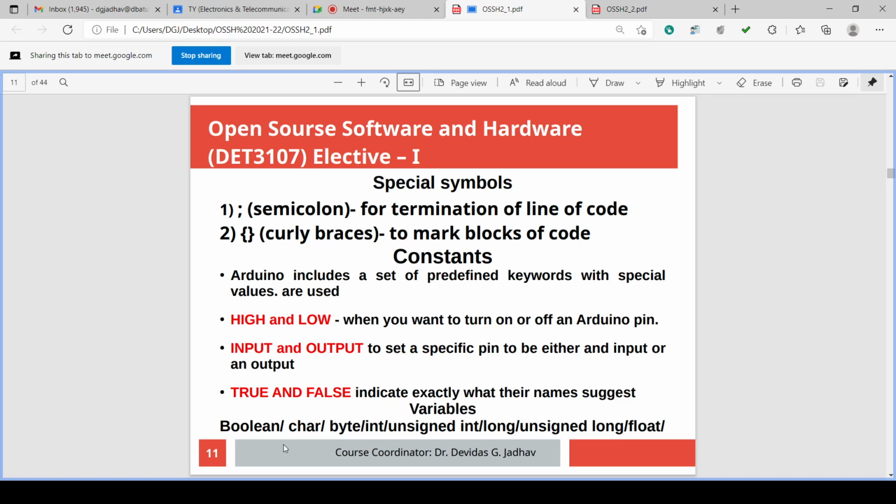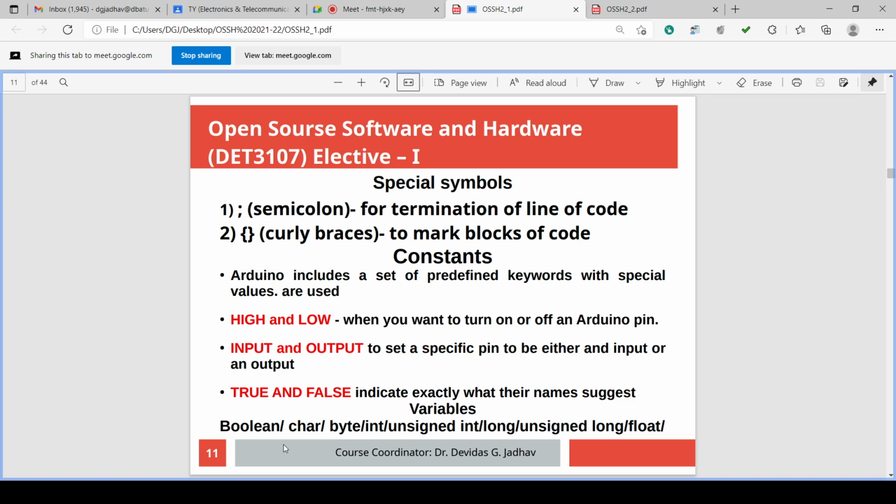So we have seen the special symbol, semicolon is a must. It is required at the end of each line of code, and it is the termination of the line of code. Curly braces are required to mark the blocks of the code. Constants of the Arduino include HIGH and LOW, INPUT and OUTPUT, true and false.